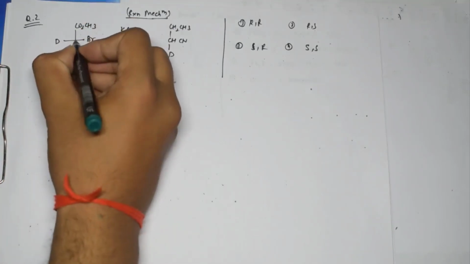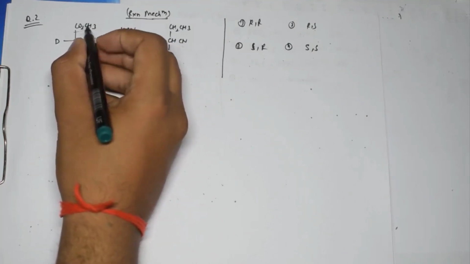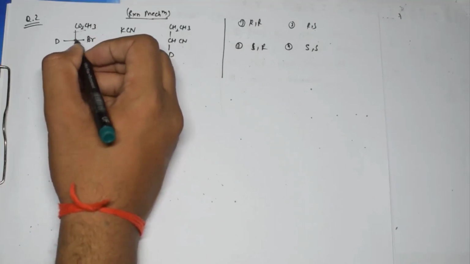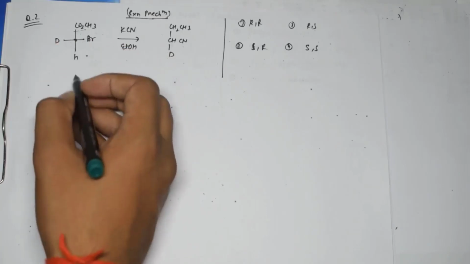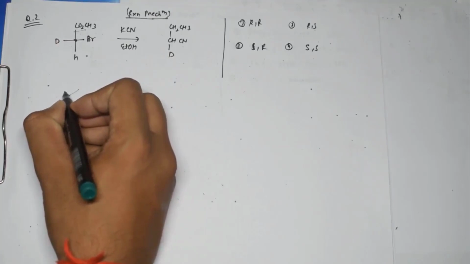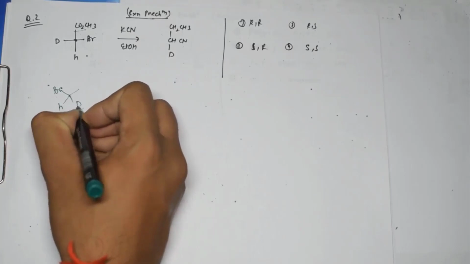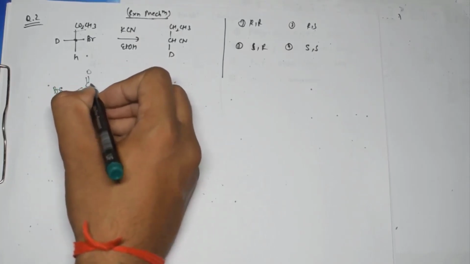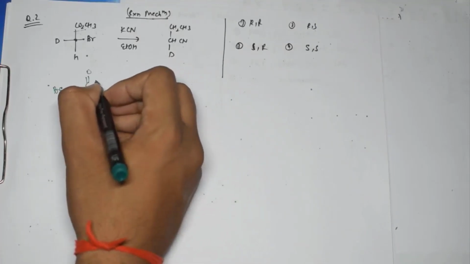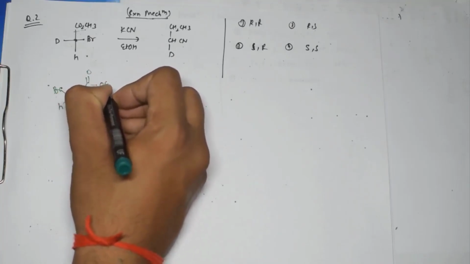If we have something like this, this carbon is a chiral carbon, and here we have CO2CH3. If I try to convert this into a structure like this, let's say I am writing Br over here, hydrogen over here and this T over here. What is going to happen? Here we have C double bond O, and here we have OCH3.